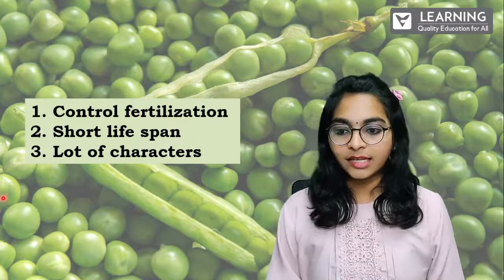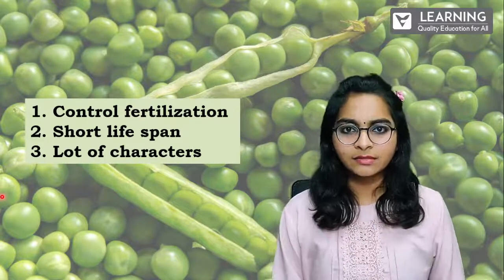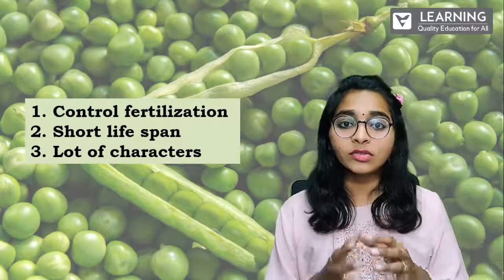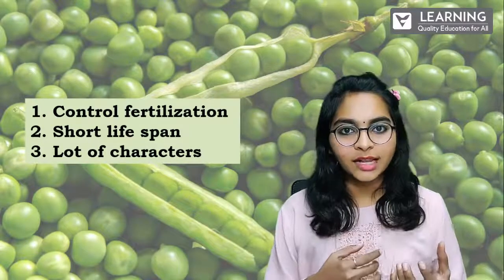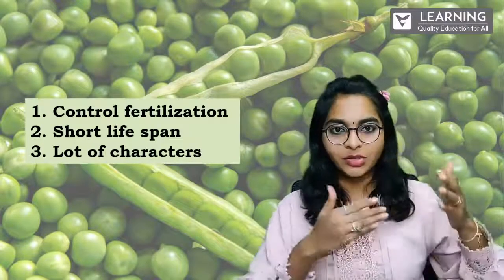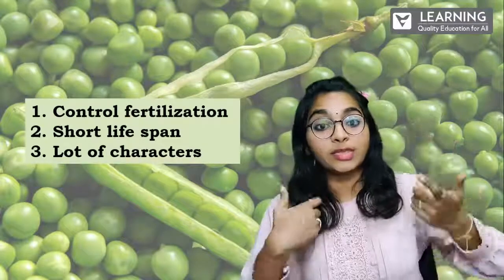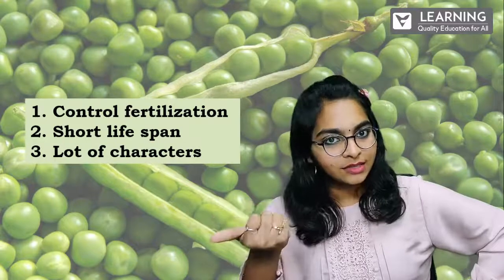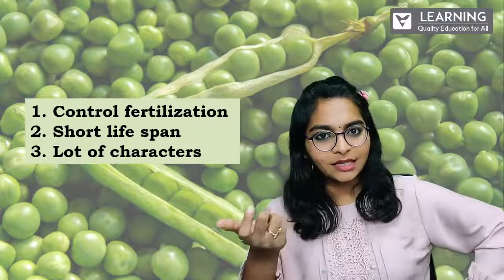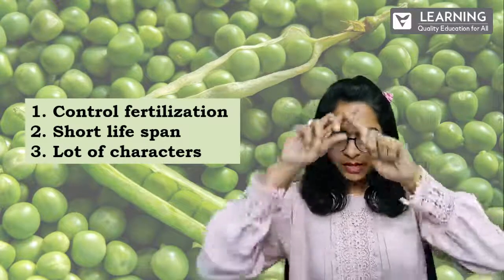And then the third point is a lot of characters. Okay, I'll tell you what exactly those characters are. Before I show you that particular slide, I just want you to think about what those characters are. Is that clear? Fine. Just think what it might be. Green peas, you can see in my background.